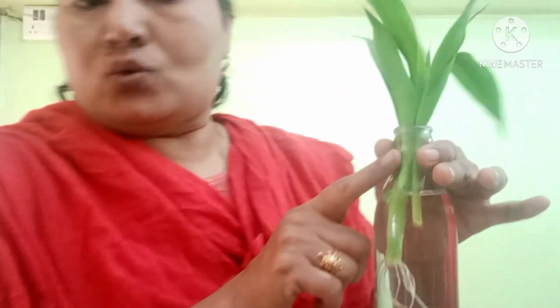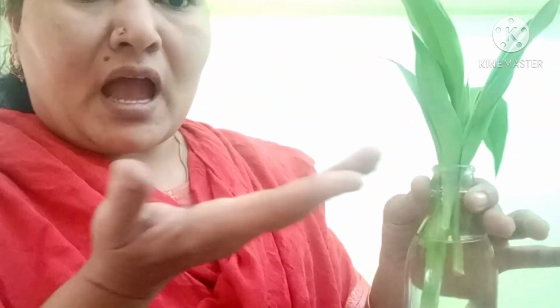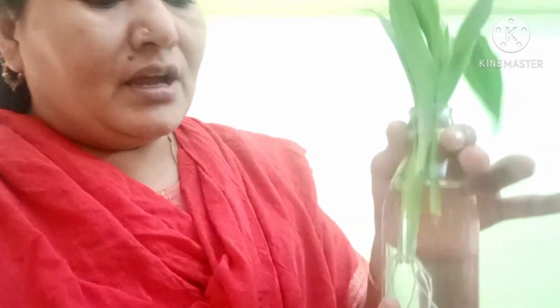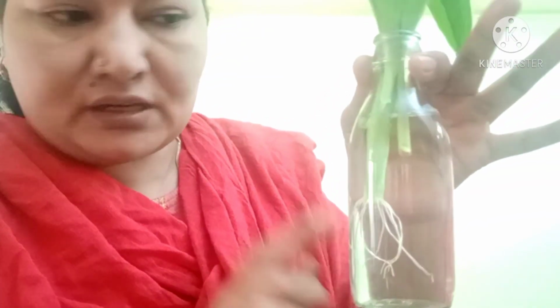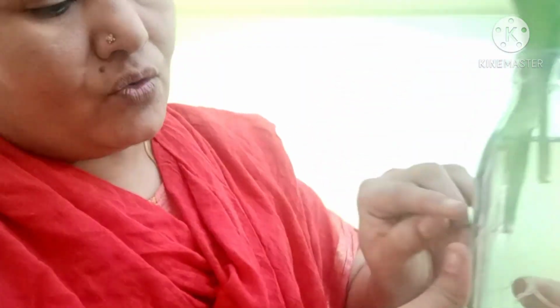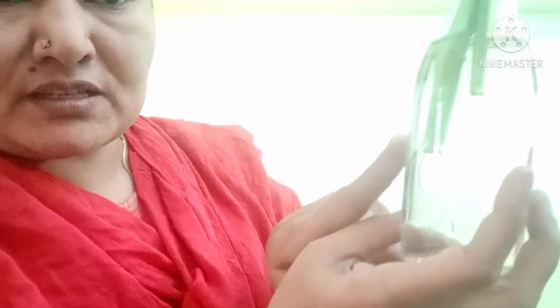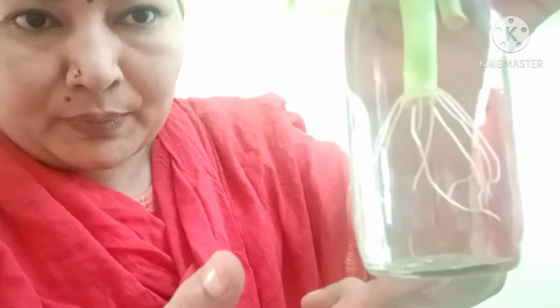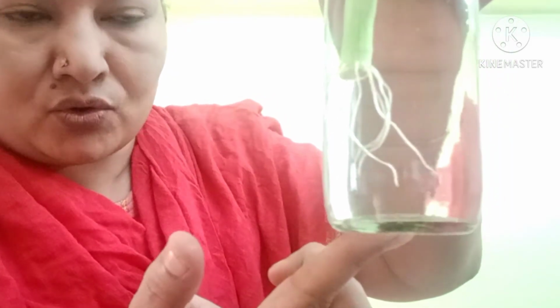What I did, I took a fresh bamboo stem, I cut it with the help of a blade, I placed it in a transparent bottle and I filled it with water. And I made sure the end is completely dipped into the water. After every 3 to 4 days, I used to change the water, and see, within 10 days, this is the result which you have seen. I placed it near the window so that it gets sunlight as well as nutrition.